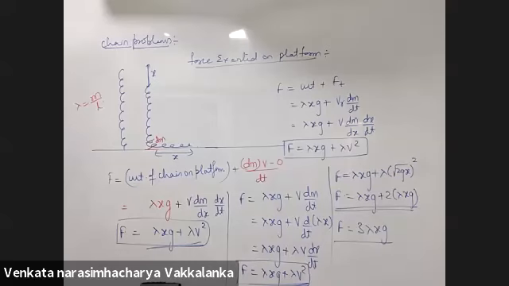Sir, for dm by dt, why are we differentiating it with respect to dx using chain rule? Now I want it in the form of x, so I have written it like this. dm by dx is lambda, hence I want to bring it in terms of dm by dx. Okay, mass per unit length. Lambda is given. No problem.